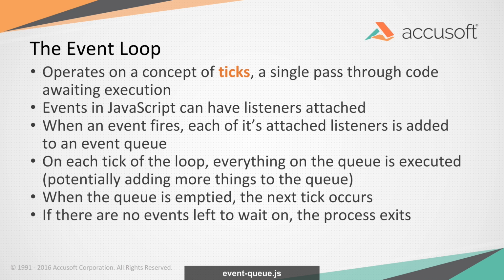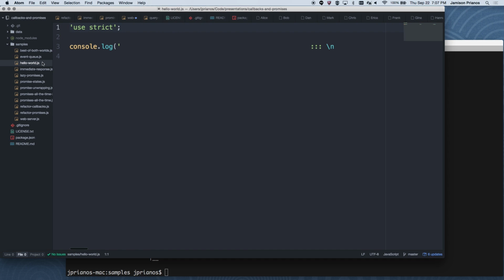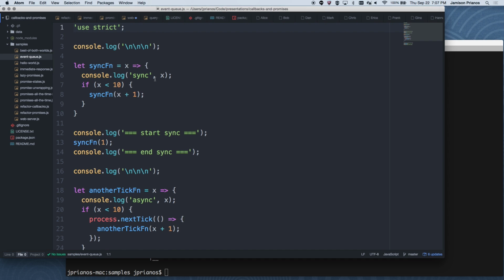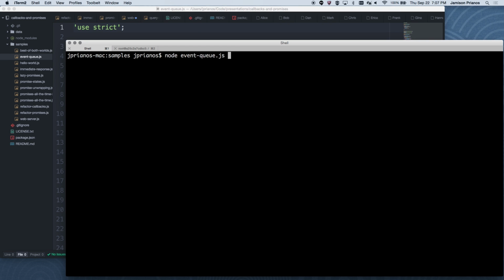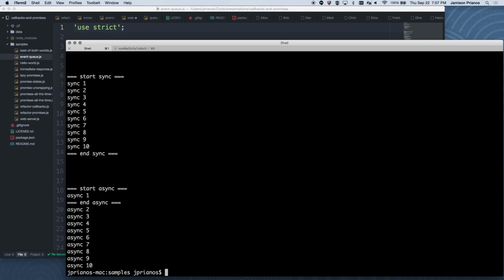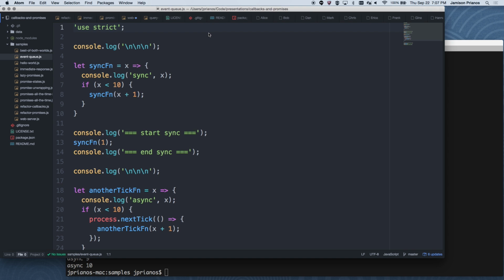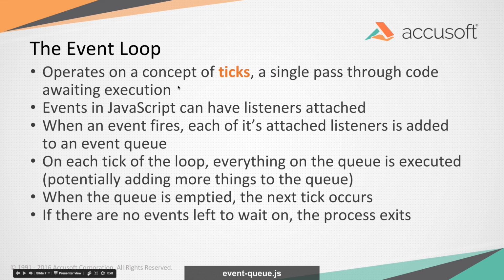So I'll open up the event queue here. This node event queue shows two outputs, the synchronous and the asynchronous output. And what we're doing is looping through the numbers from 1 to 10 and showing just how the process actually handles these. So the code's right here. You can take a look at that on your own.